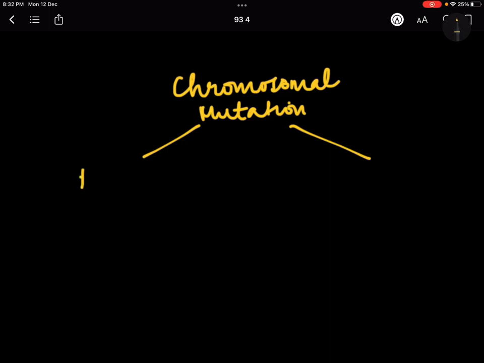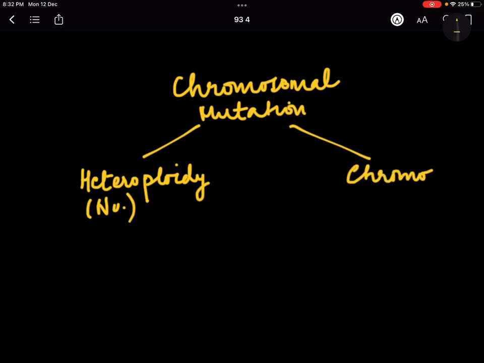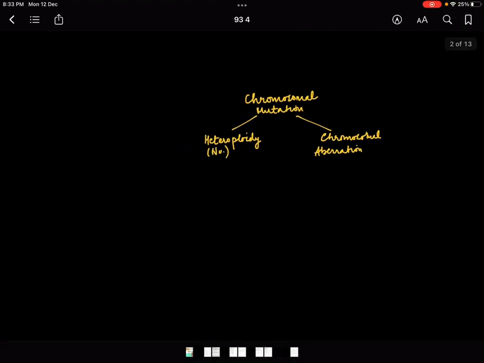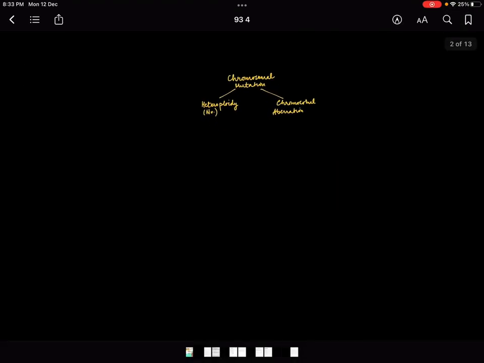We talked about heteroploidy and we talked about this is number वाला and structure वाला is chromosomal aberration. Structure वाला, right? So we'll keep on making this chart.